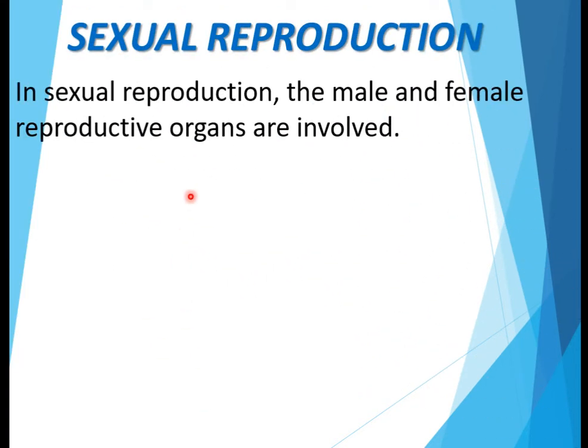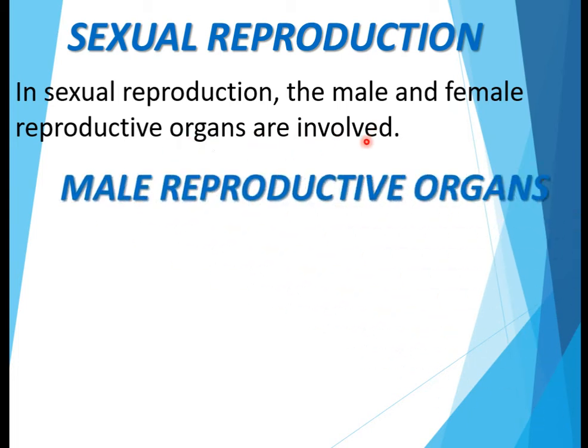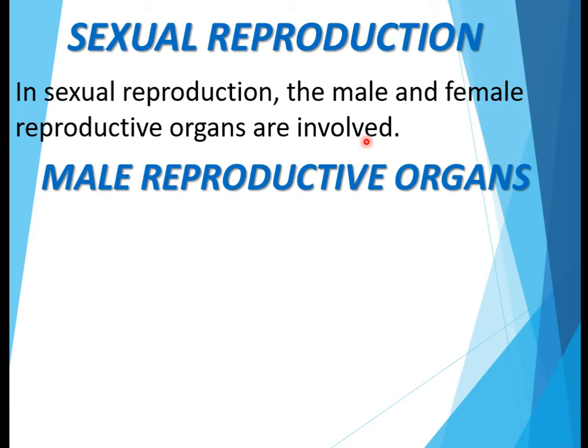Now we'll study sexual reproduction in detail. In sexual reproduction, the male and female reproductive organs are involved. As we have studied in class 7, reproduction in plants, the male and female reproductive organs are present in plants also. Similarly, in animals also, the male and female reproductive organs are present which are involved in sexual reproduction. So first of all, let's study about the male reproductive organs.